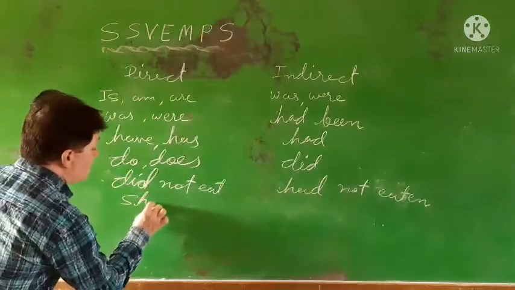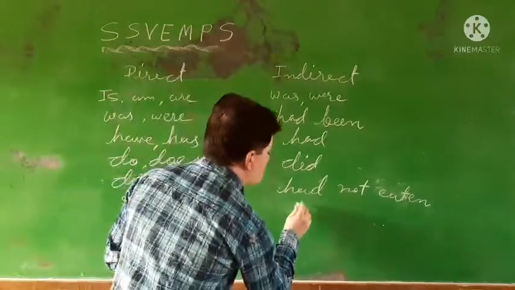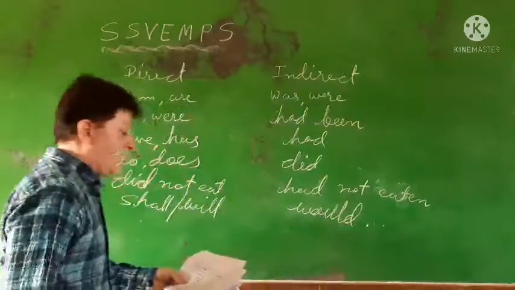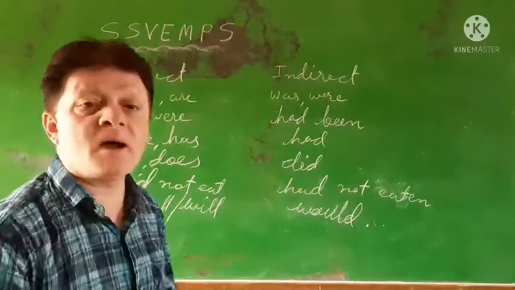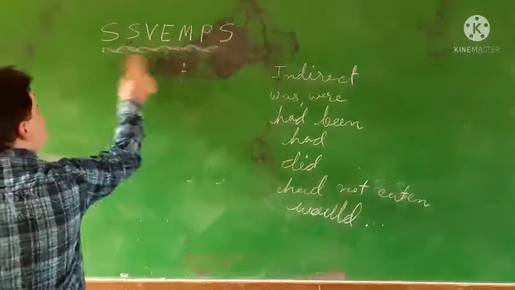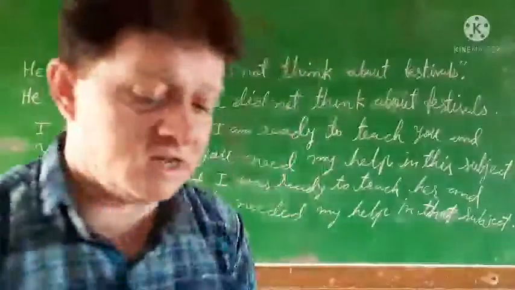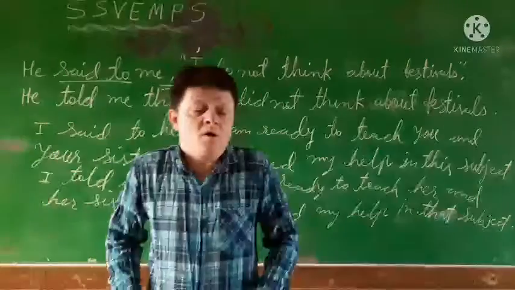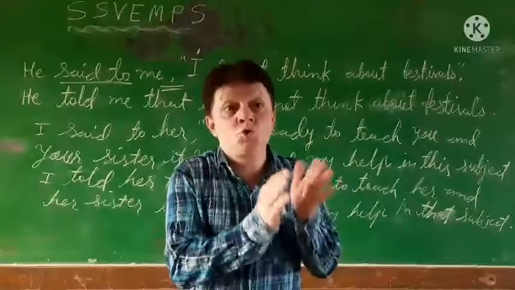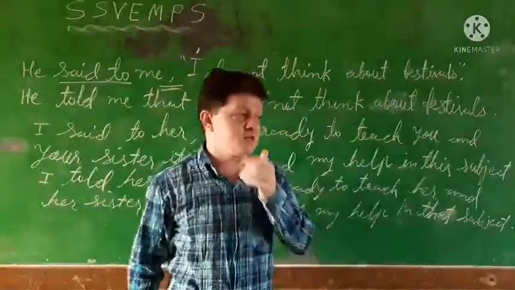Dear students, if there is a shall or will, you will have to put only would. And other auxiliaries are can, could, may, might, shall, should. And some, must and had to, have to. As per the modal auxiliaries, must or ought to, they are put as it is. Should, might, if they are in the past form, they are put as it is. No change is there.